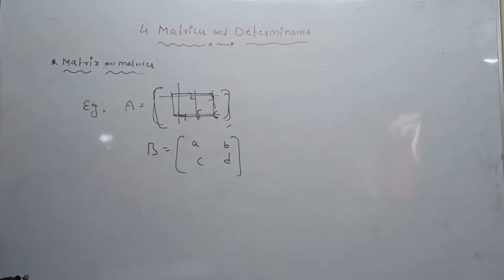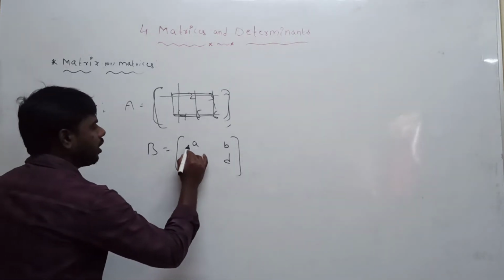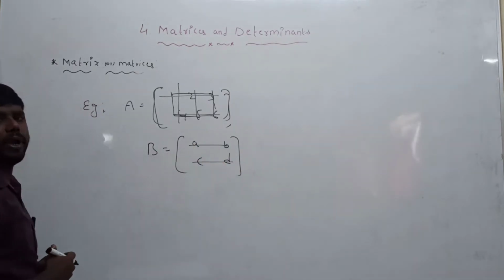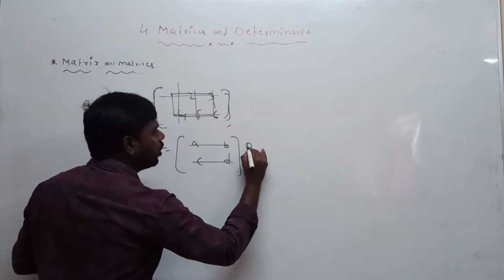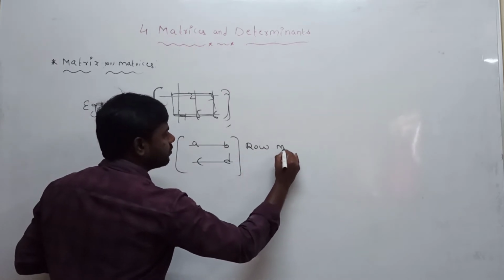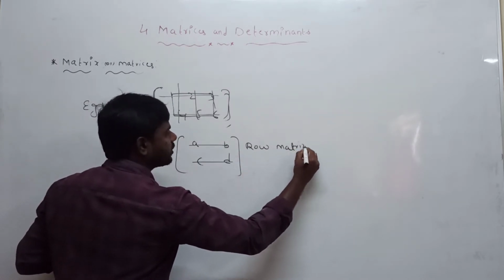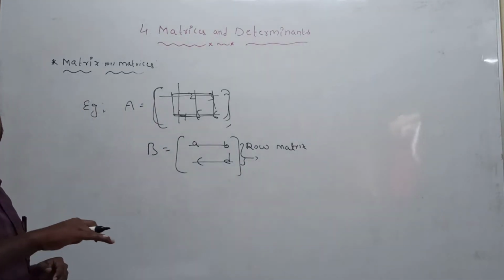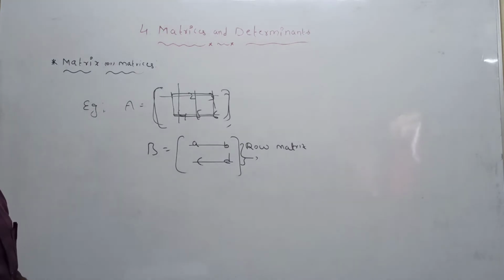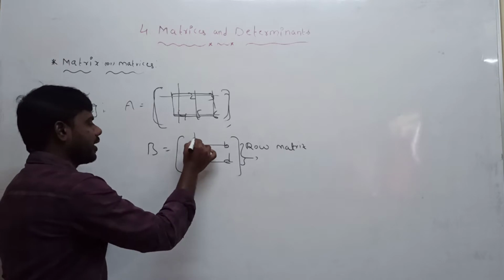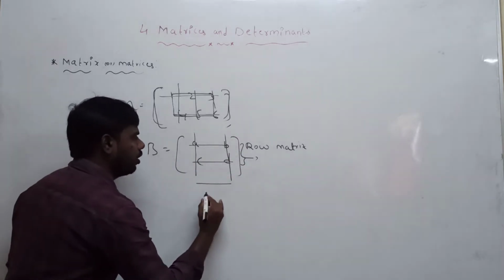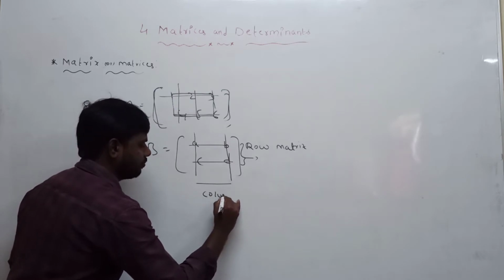The next one is the horizontal arrangement of elements; it is called a row matrix. Next, the vertical arrangement of elements is called a column matrix.